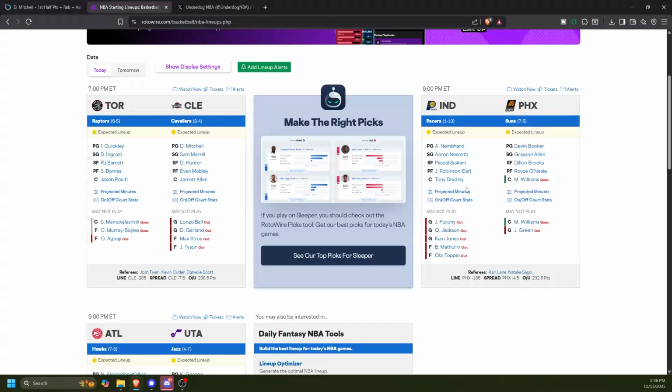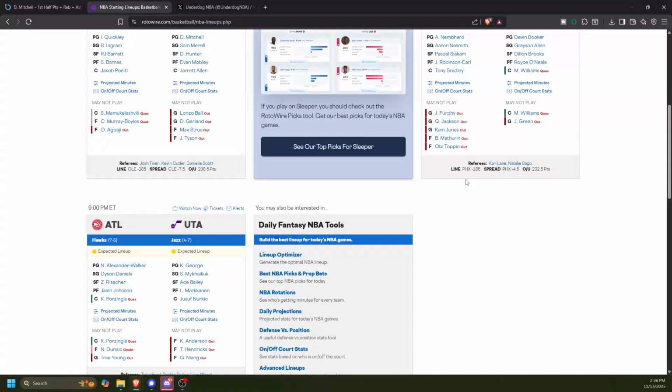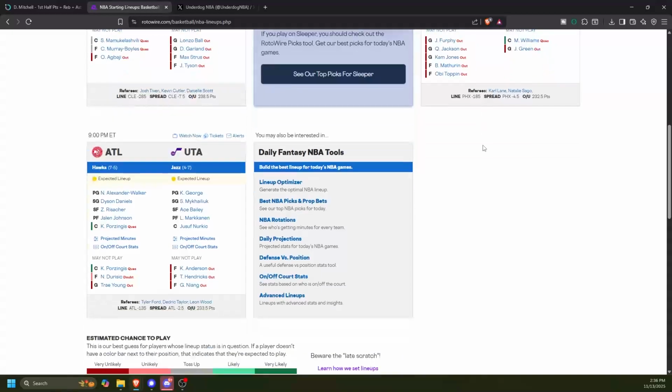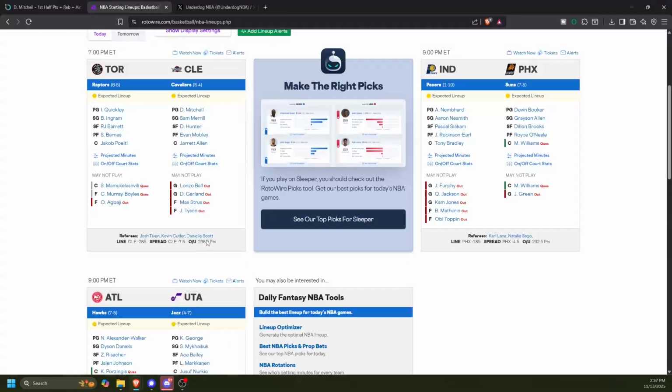So you'll rarely see me post bets on the Pacers right now. The Nets are a team that I don't generally do a lot on. Some of these injury-ridden teams I generally just avoid. Utah is one I avoid a lot when they start sitting everybody. So that's just my preference there.